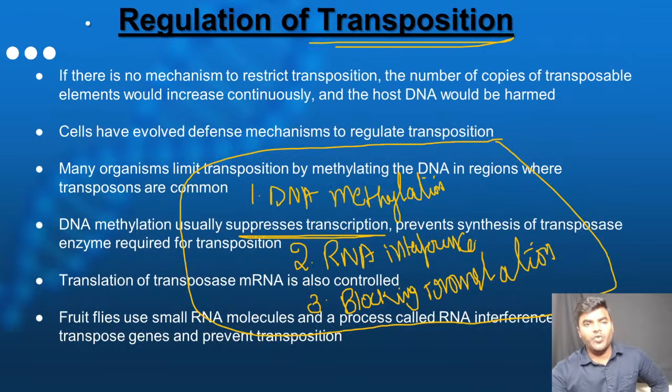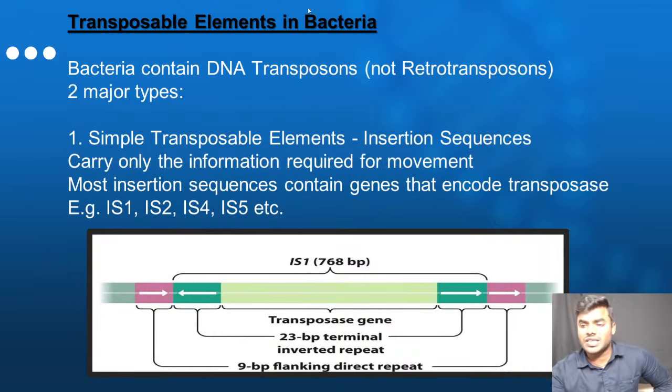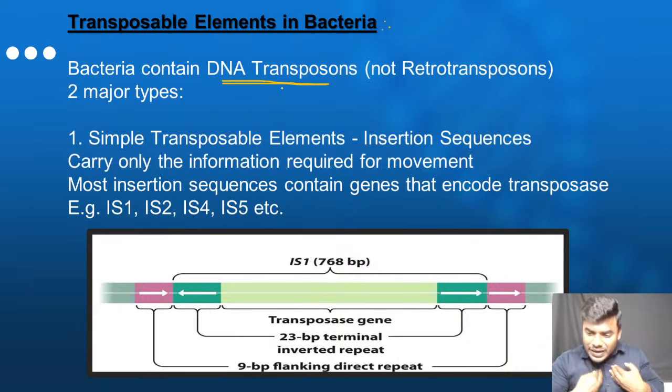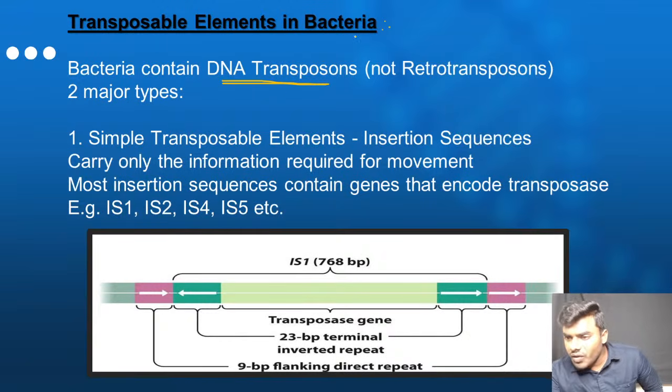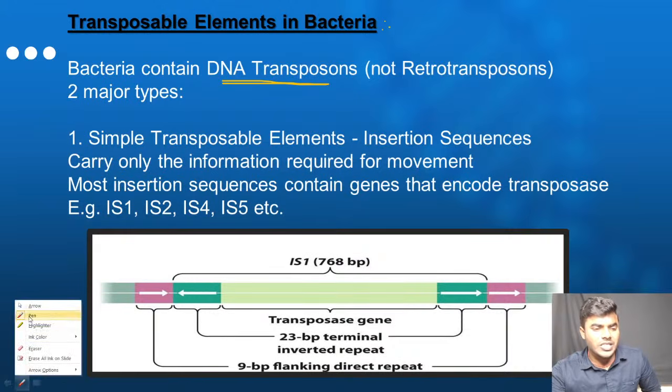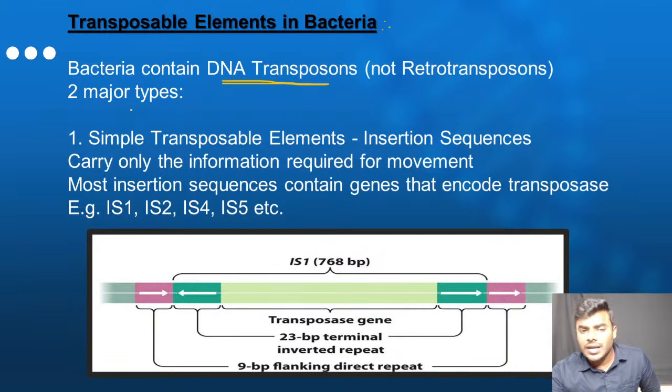Simple point. Now friends, please listen. As I told you, the upcoming slides are extremely important slides, friends. Please pay attention. Transposable elements in bacteria. Friends, every student remember, bacteria contain DNA. We human beings contain both DNA and RNA, but in our body, RNA transposons are more common, more predominant. But when you look into DNA transposons in bacteria, there are 2 types. Friends, both types are extremely important.